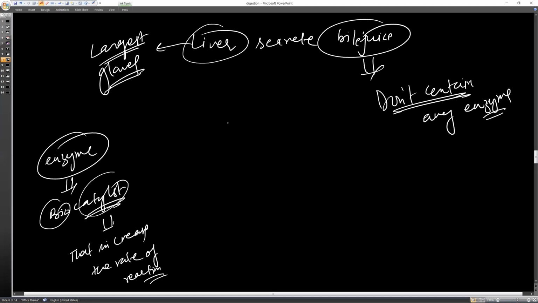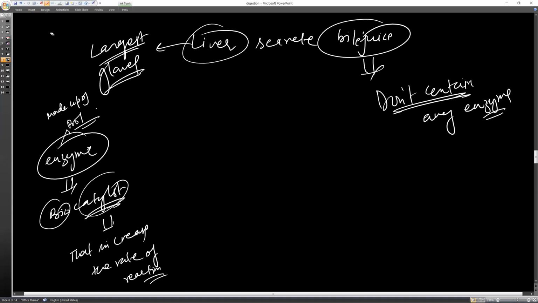So enzymes play a very important role in the process of digestion. If there is an improper balance of enzymes in your body, then your body will not get proper nutrients. Even if you are eating, it will be excreted out. So enzymes are biocatalysts, and they are made up of protein.